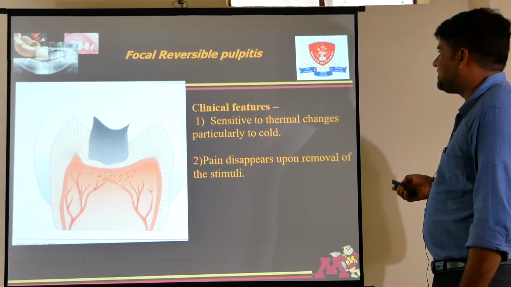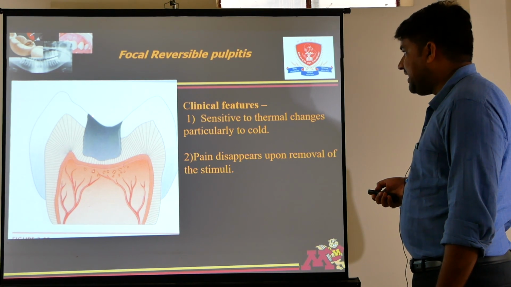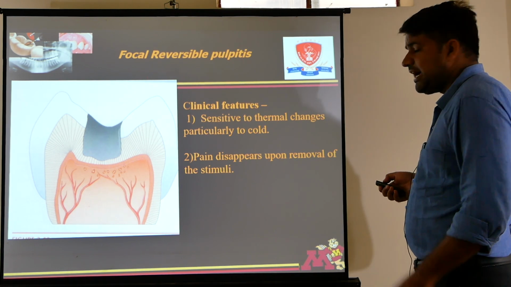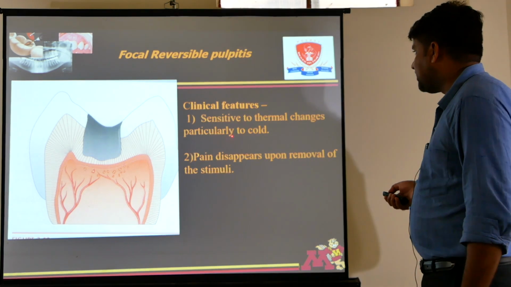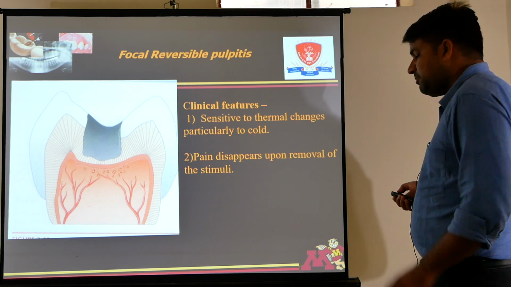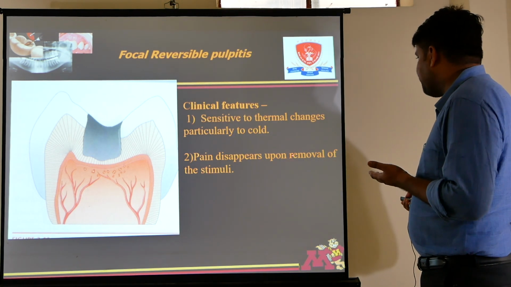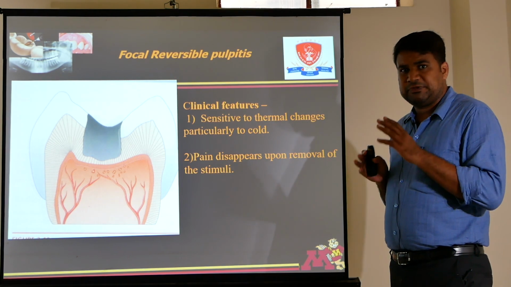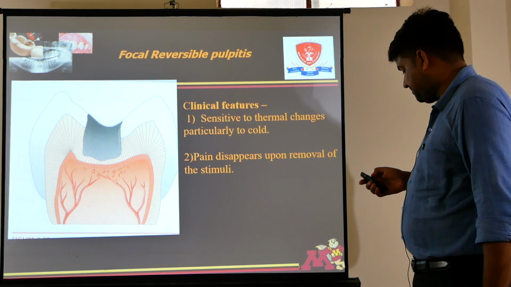Now first one is focal reversible pulpitis. I repeat, caries involving enamel, dentine. This is reversible pulpitis. If we remove the stimulus, the pain will go away. So clinical features are, it is sensitive to thermal changes, particularly to cold. Means if we drink cold water then it will be sensitive. Pain disappears upon removal of the stimulus. When we drank cold water or ate ice cream and then removed the stimulus, then pain will disappear. So this is the typical feature of reversible pulpitis.